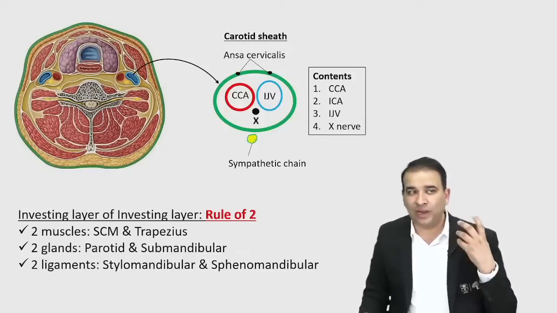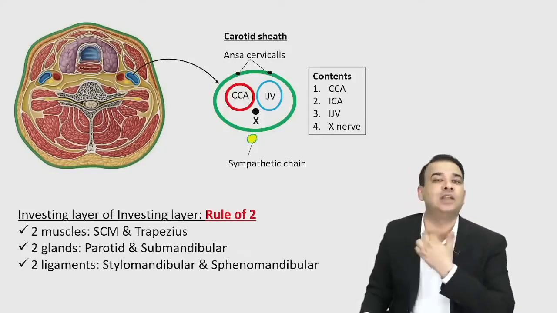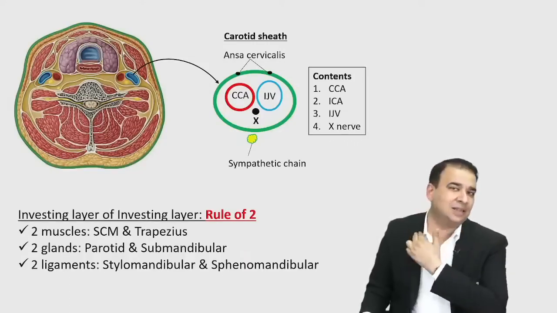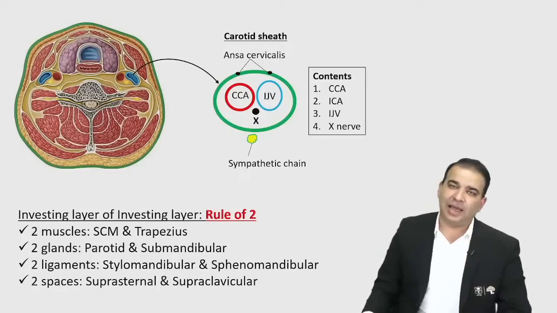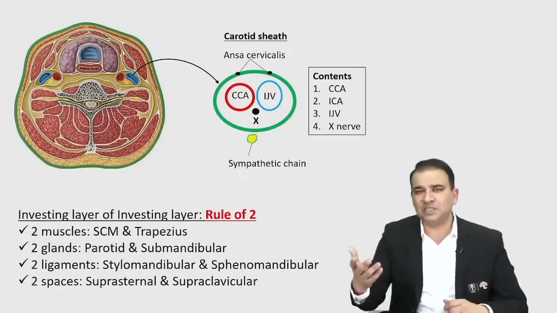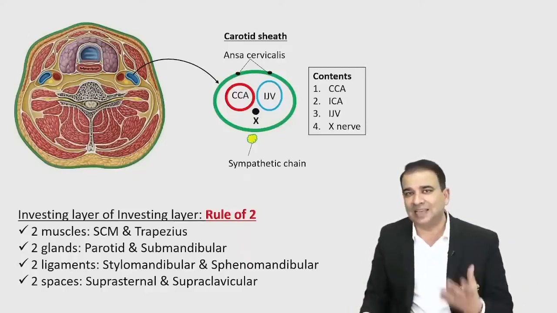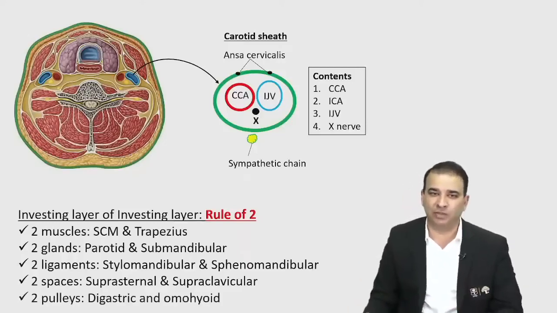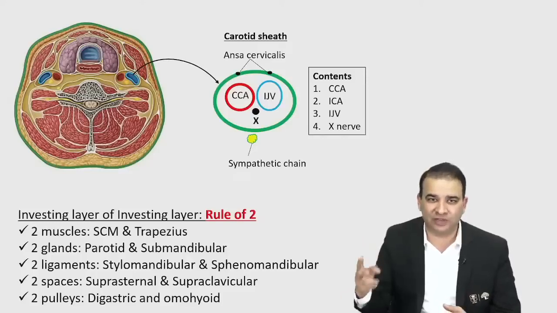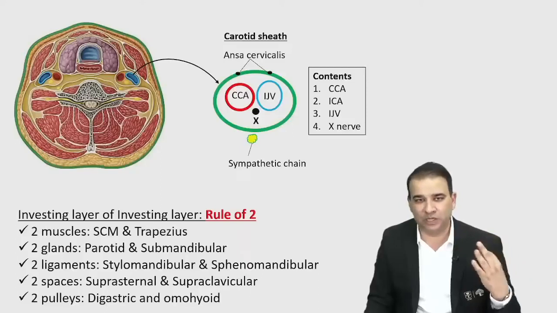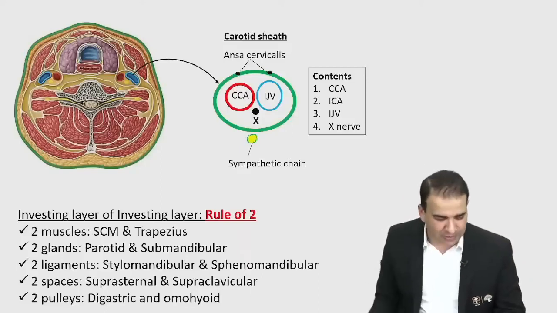It is also enclosing two spaces, one above the clavicle, one above the sternum. Above the sternum we call it the suprasternal space, also called the Burns space, and there is a supraclavicular space also. And it also forms two pulleys, guys. Which muscle will need a pulley? The muscle which is having a double belly. So the digastric pulley and omohyoid pulley are also made up of investing layer. The rule of two for the investing layer: enclosing two muscles, two glands, two ligaments, two spaces, and making two pulleys also. That's about the deep cervical fascia.